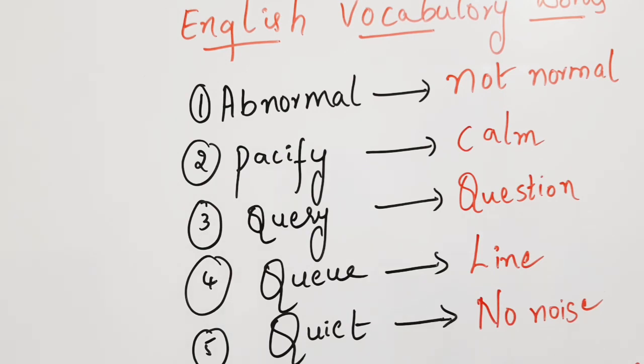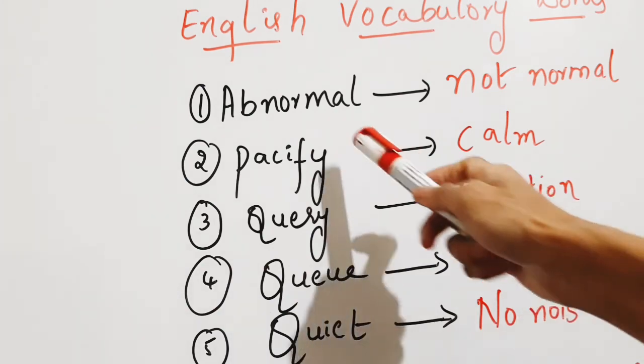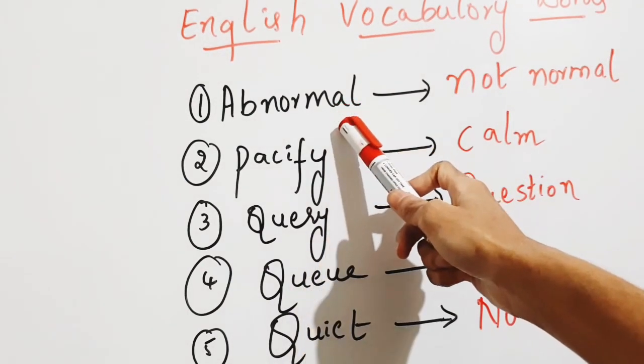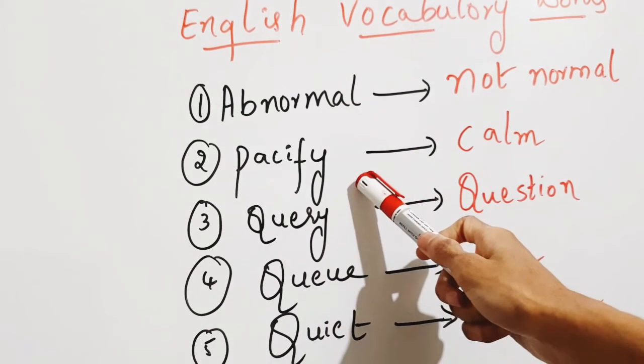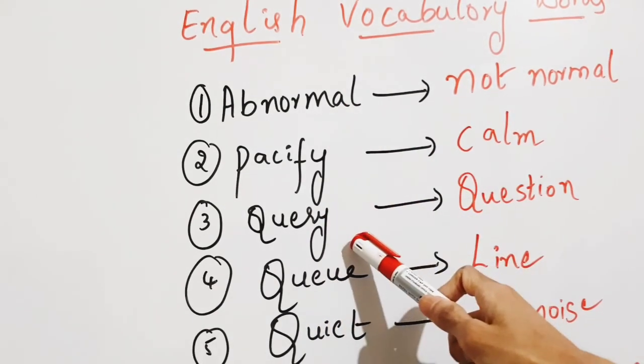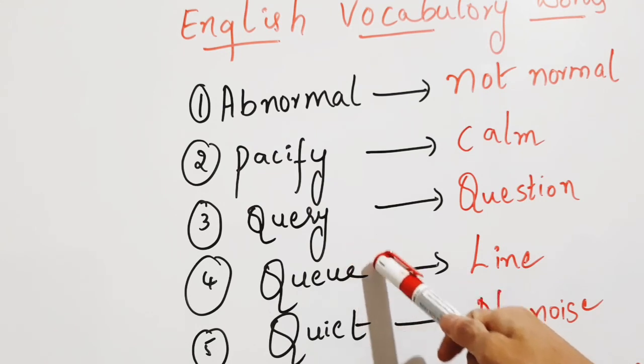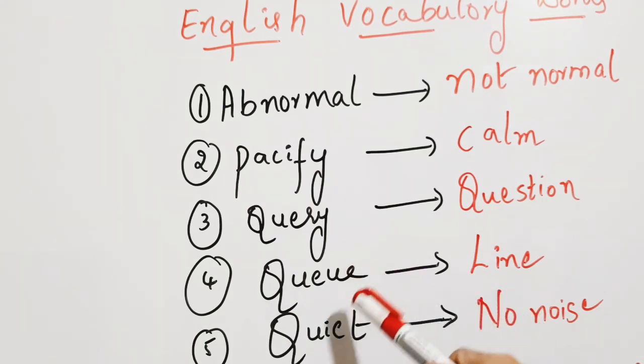That is quiet. So these are the basic English vocabulary words we will use in our daily life. First one is abnormal, means not normal. Pacify, that is calm. Query means question. Queue means line. Quiet means no noise. These are the 5 important English vocabulary words we will use in our daily life.